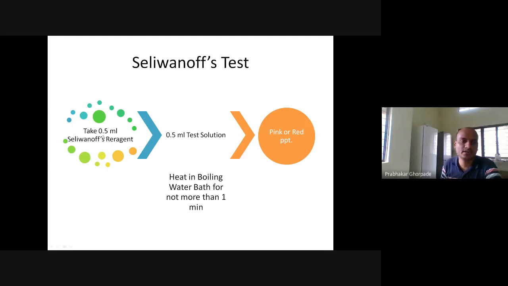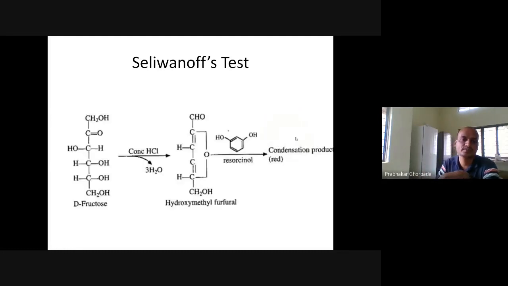Seliwanoff's test. Here we take 0.5 ml of the Seliwanoff's reagent and add 0.5 ml of the test solution. We heat it in the boiling water bath for more than 1 minute, and we get a pink or red precipitate. If we get a pink or red precipitate, it indicates that the Seliwanoff's test is positive. Here fructose in the presence of concentrated HCl loses 3 water molecules, and we get hydroxymethyl furfural. In the presence of resorcinol, a red condensation product is formed.